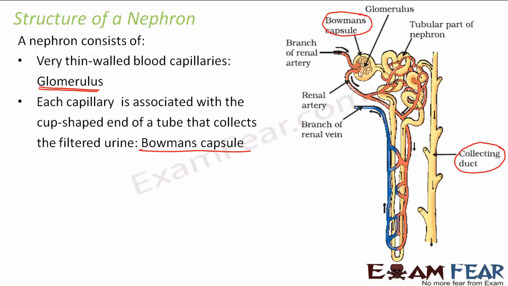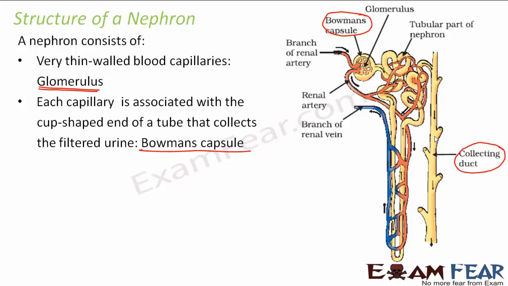Now we understand the structure of a nephron. It consists of very thin capillary-like structures arising from the arteries which are bringing the bad blood, the blood containing waste products. These small capillaries are called glomerulus, and each glomerulus is connected to a cup-shaped end of a tube which is called Bowman's capsule, and this tube is a coiled structure which ultimately leads to the collecting duct. So the collecting duct collects the filtered urine.